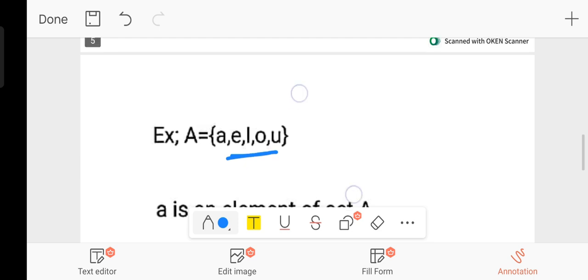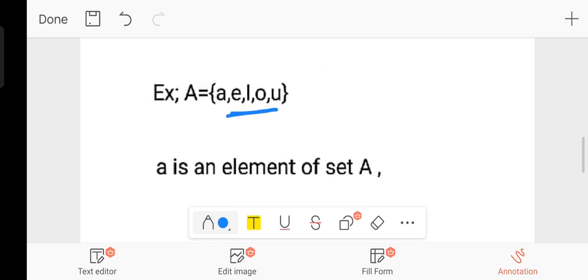Okay, if I take A is equal to {a, e, i, o, u}, A is a set represented with a capital letter, and elements are always represented inside a flower bracket. This is a curly or flower bracket. Suppose we take a, e, i, o, u. a is an element of set A.